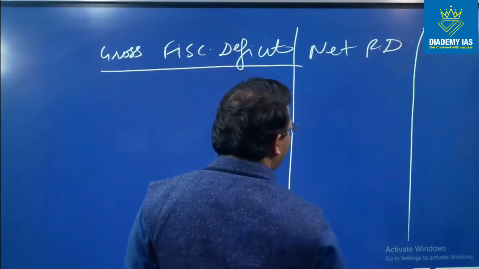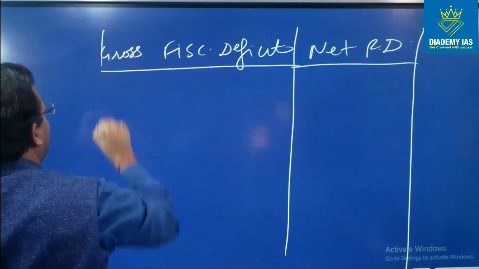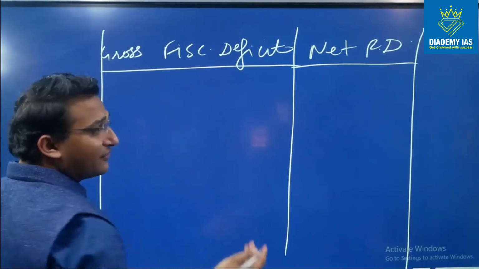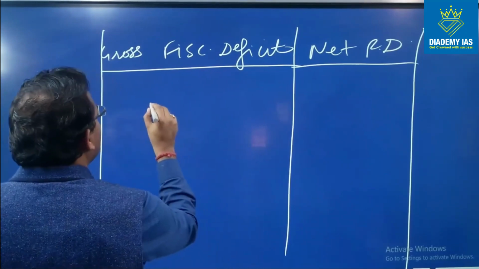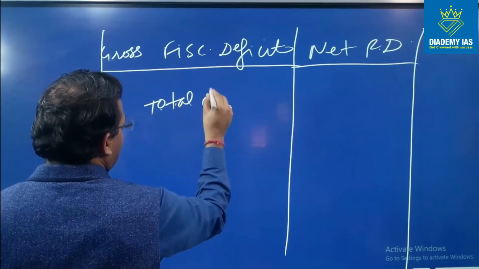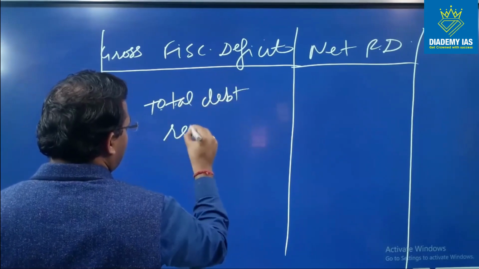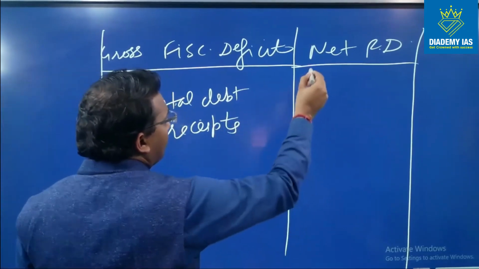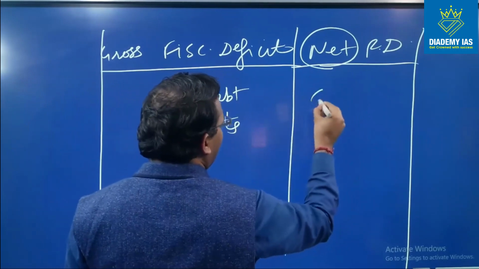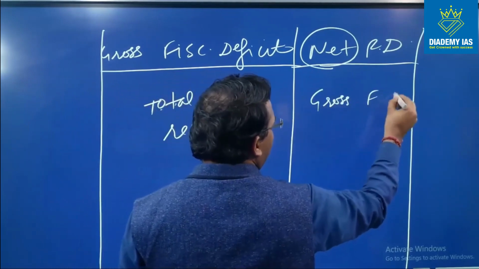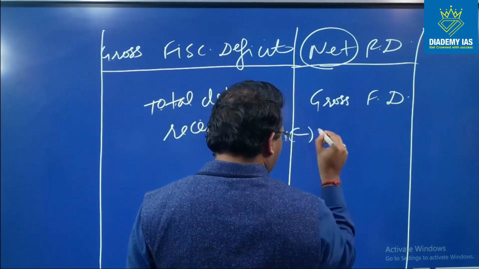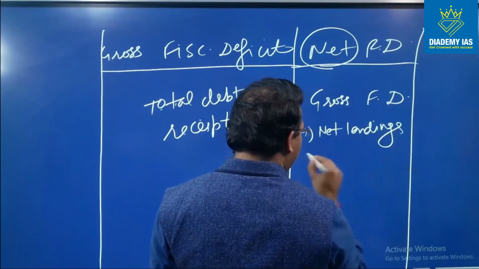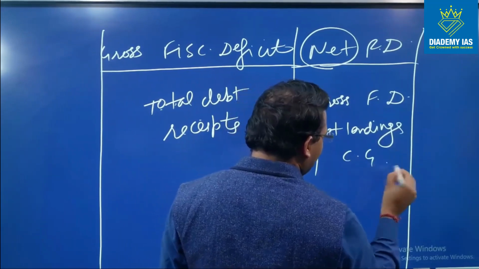So what is the difference between the gross fiscal deficit and the net fiscal deficit? Gross fiscal deficit is the normal fiscal deficit that we just discussed. That means the total debt receipts, right? Now net fiscal deficit is basically the gross fiscal deficit minus the net lendings by the central government. Now what is this?